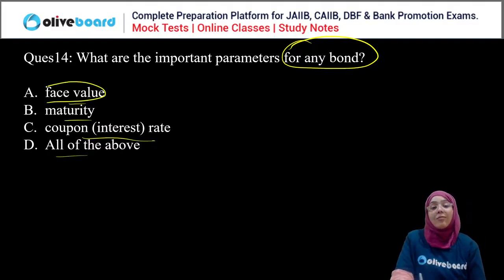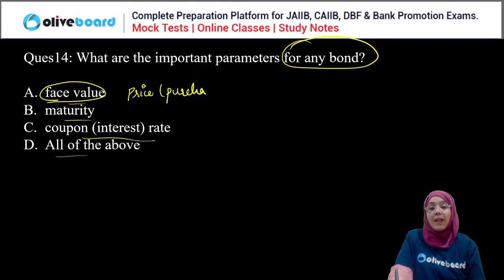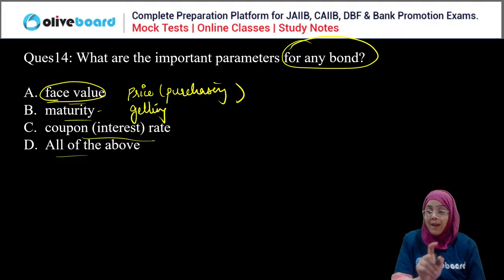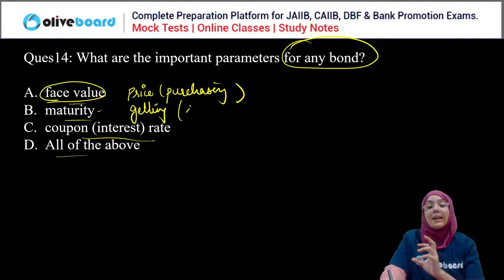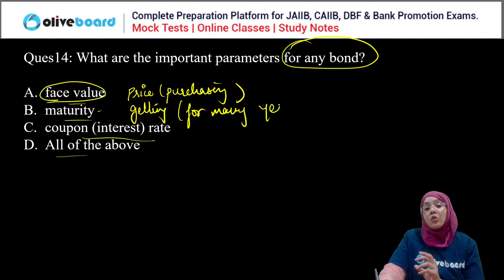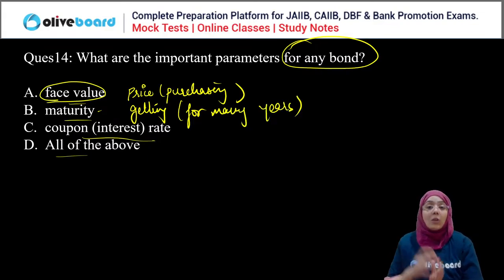First of all, what is the face value? Face value is actually the price which we are giving for purchasing that bond. That is called the face value, right? Next, maturity, what we are getting after a certain time period. When we talk about maturity, it is the total time period we have to hold this bond.